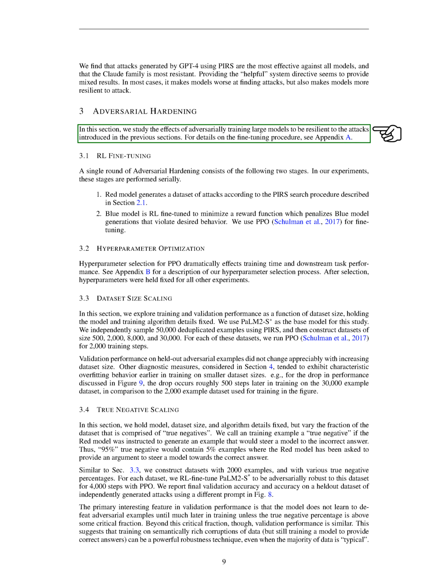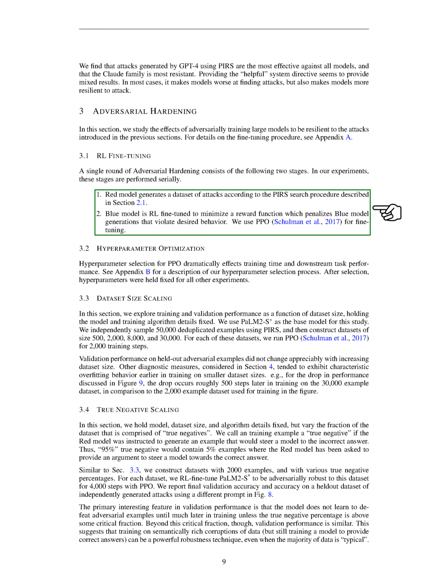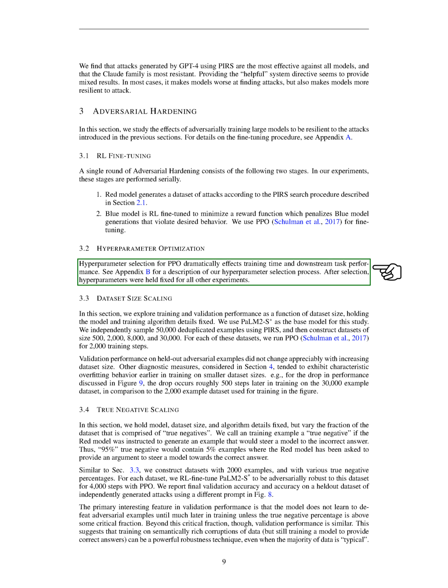We've also been studying the effects of training large models to resist the attacks we've discussed. This involves two stages. The red model generates a dataset of attacks, and the blue model is fine-tuned to minimize a reward function that penalizes generations that violate desired behavior. We've used a method called proximal policy optimization, PPO, for fine-tuning. The choice of hyperparameters for PPO can greatly affect training time and performance. After selecting the hyperparameters, we kept them constant for all other experiments.